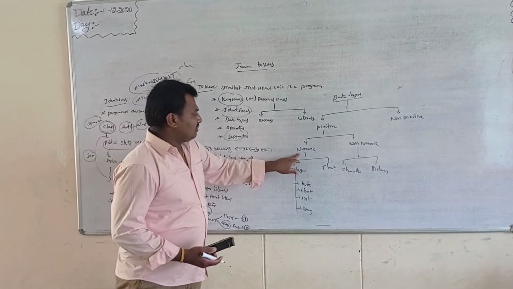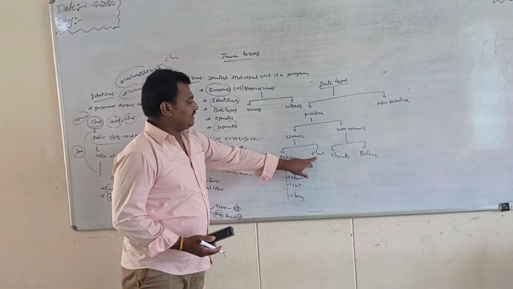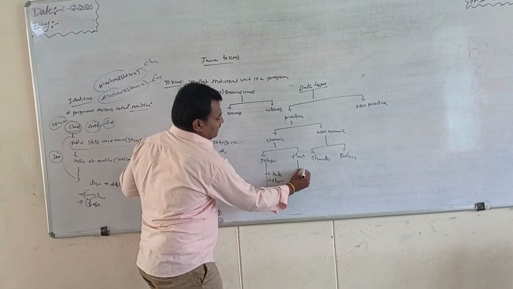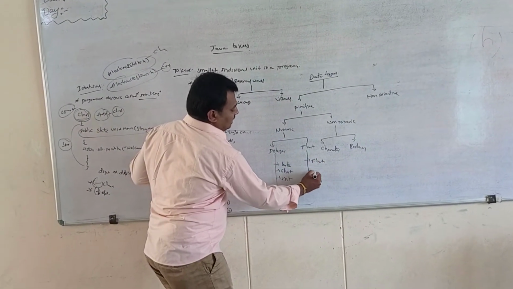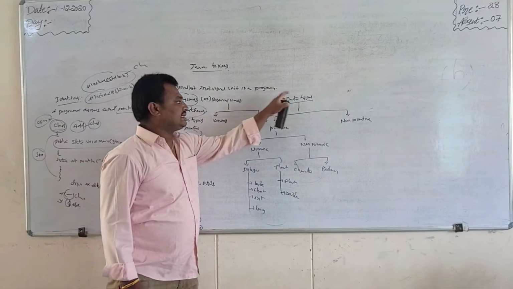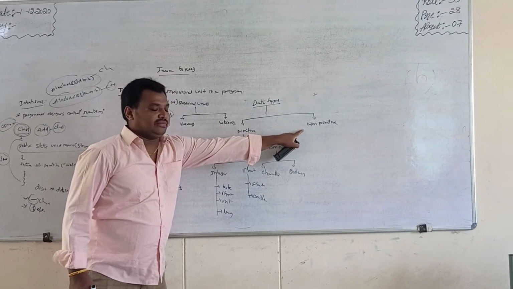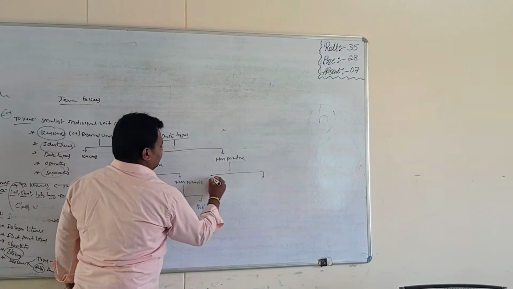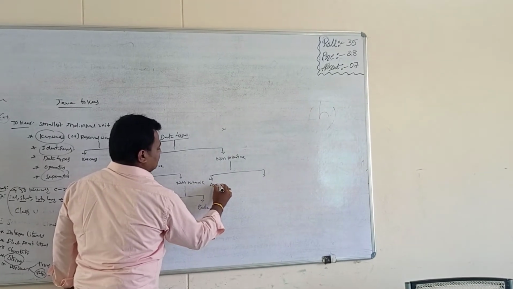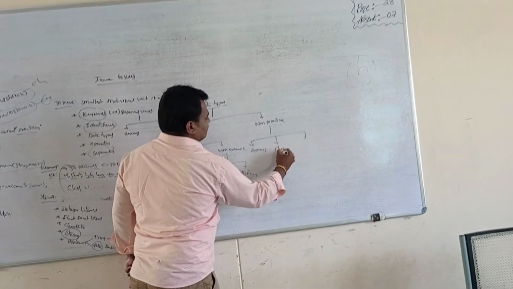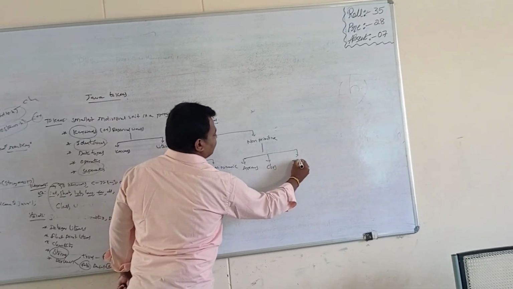And floating point is classified into two types, that is float and double. Next I go for the second one, non-primitive data type. It is classified into three types: arrays, the second one is class, and the third one is interfaces.